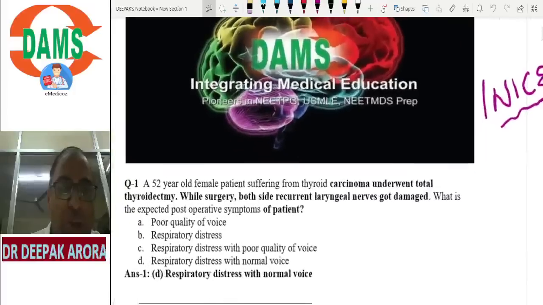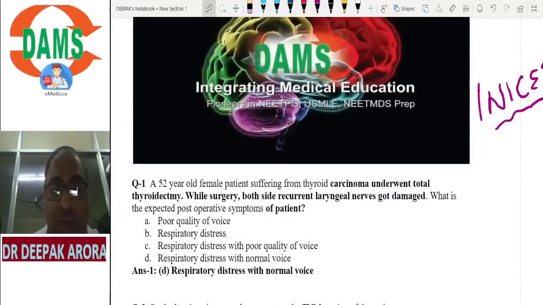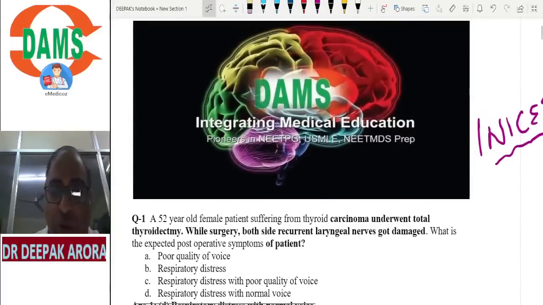A 52-year-old female suffering from thyroid carcinoma underwent total thyroidectomy. During surgery, both side recurrent laryngeal nerves got damaged. What is the expected post-operative finding? What I have done, I have twisted the MCQ. In your INICET examination, they have given you the finding.